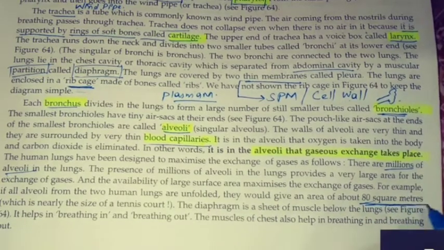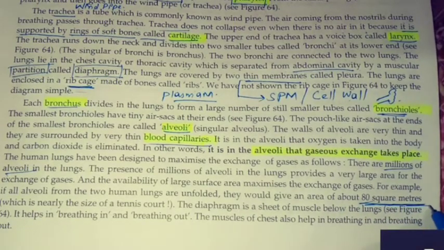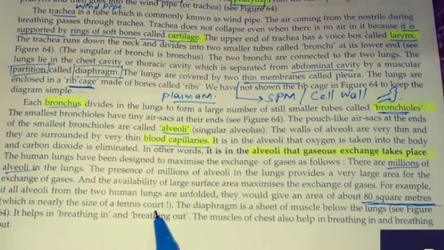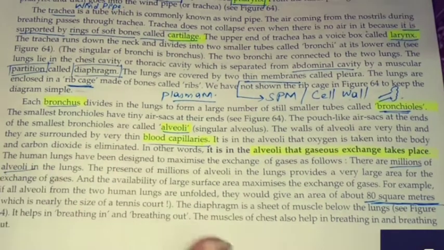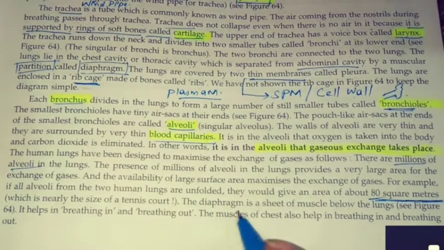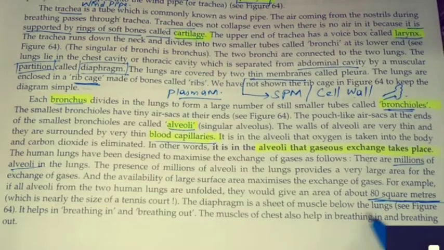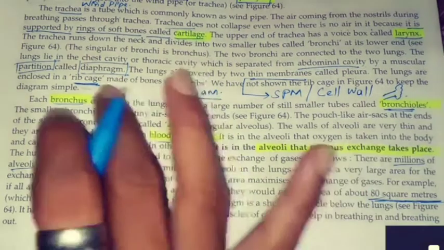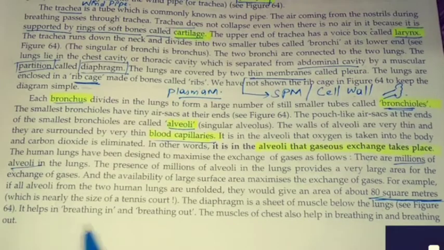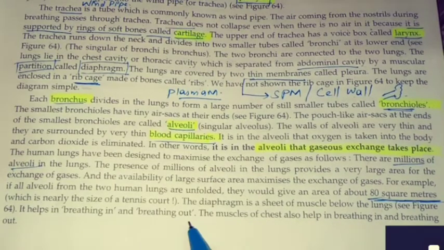80 square meters. The alveoli which are present in your lungs, they are millions, which is nearly the size of a tennis court. It is approximately about the diaphragm. What is the diaphragm? The diaphragm is a sheet of muscle below the lungs, in the space below the lungs. It helps in breathing in and breathing out.